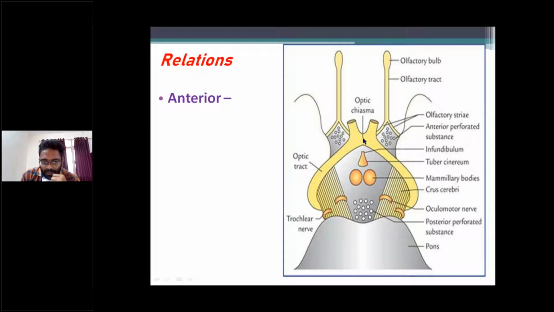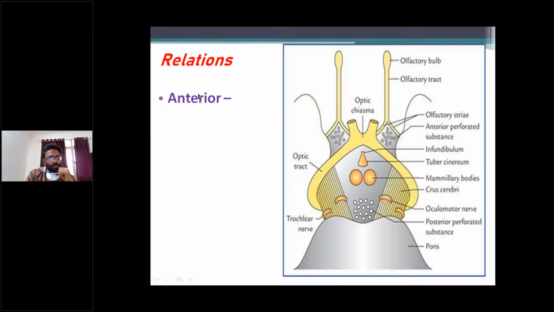It is bounded anteriorly by the optic chiasma, anterolaterally by the optic tract, posterolaterally by the crus cerebri, and posteriorly by the upper border of the pons.